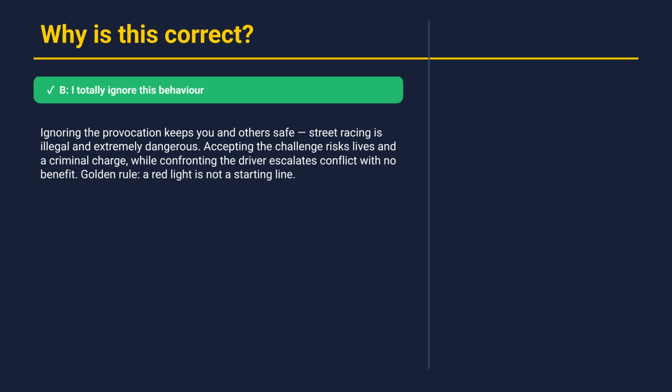Ignoring the provocation keeps you and others safe. Street racing is illegal and extremely dangerous. Accepting the challenge risks lives and a criminal charge, while confronting the driver escalates conflict with no benefit. Golden rule: a red light is not a starting line.